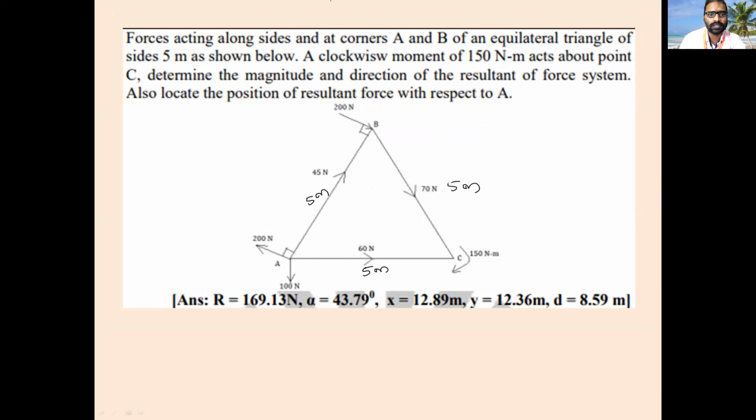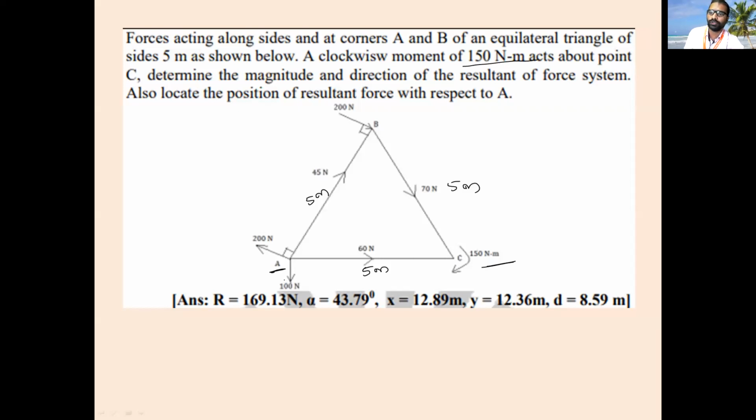Next, a clockwise moment of 150 Newton meter acts about a point C. On that point this 150 Newton meter is acting, clockwise moment is given. Determine the magnitude and direction of the resultant force system. Then also locate the position of the resultant force with respect to A. With respect to this point A, you have to locate the position of the resultant force.